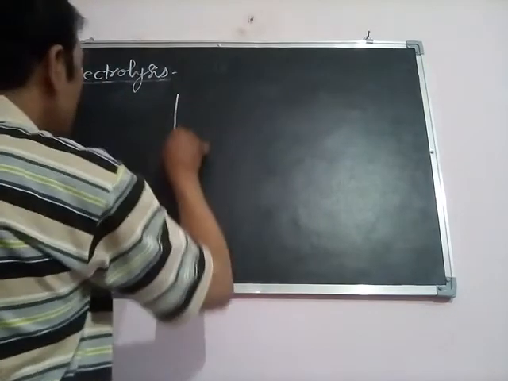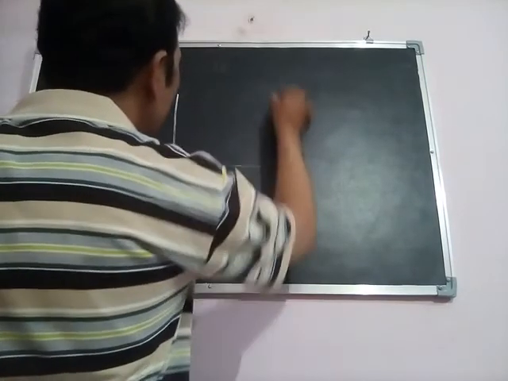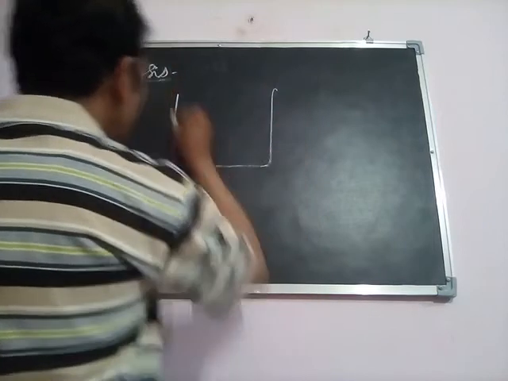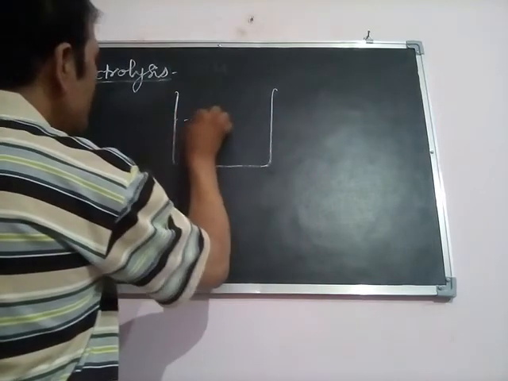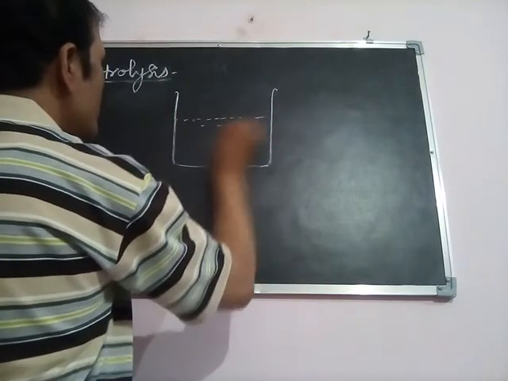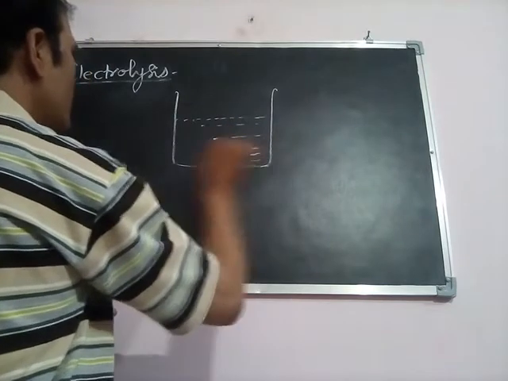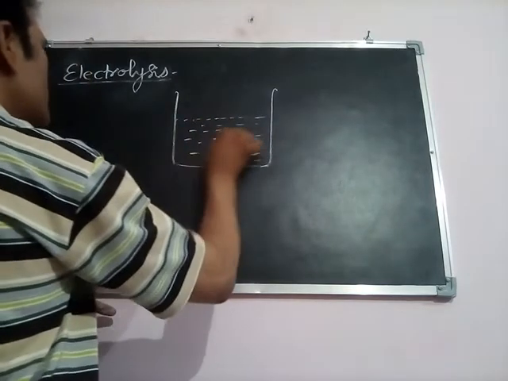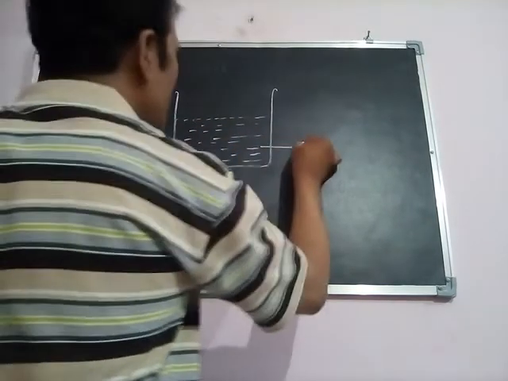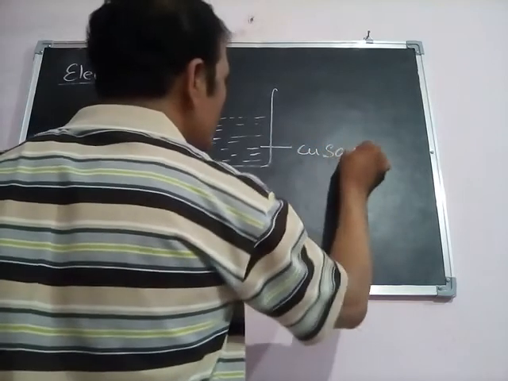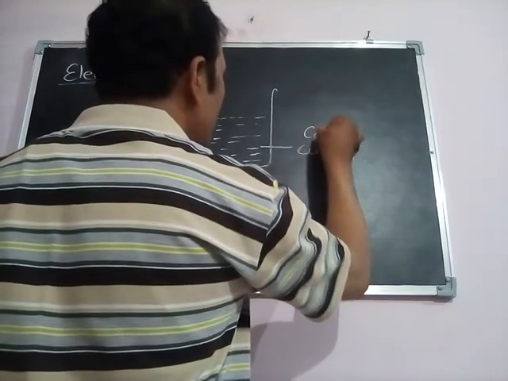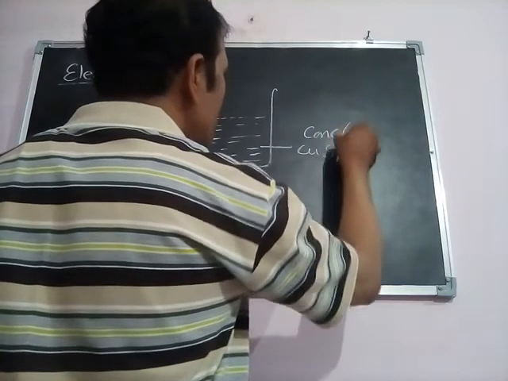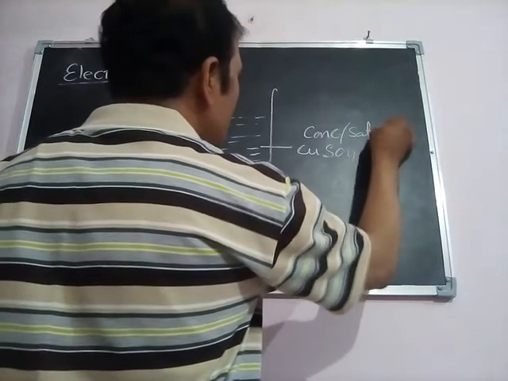Suppose we are taking a type of cell in which copper sulfate is present in solution form, a concentrated solution of copper sulfate. This is our CuSO4 solution. We can take a concentrated or saturated solution of copper sulfate.